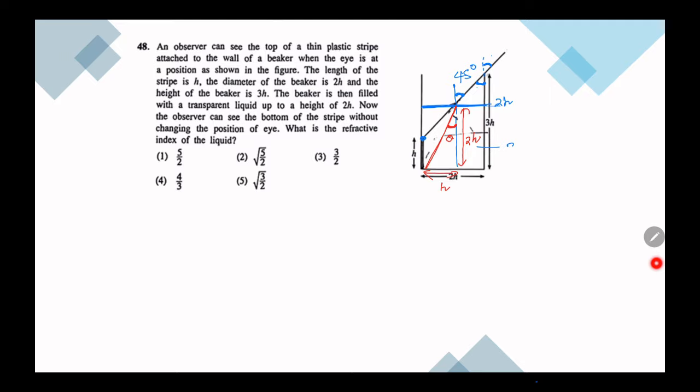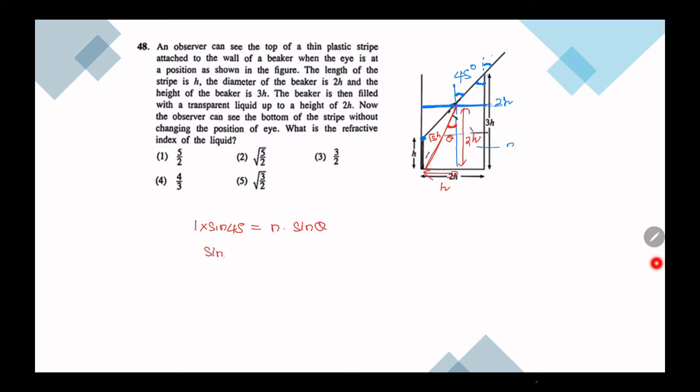So the tangential side would be the square root of the sum of the squares of the sides. So 4 squared plus 1 squared, 5 squared. So this is root 5h. Okay, so I can write 1 into sine 45 is equal to n into sine theta.